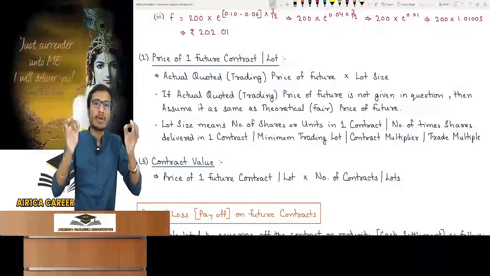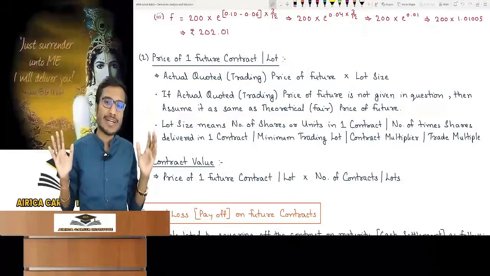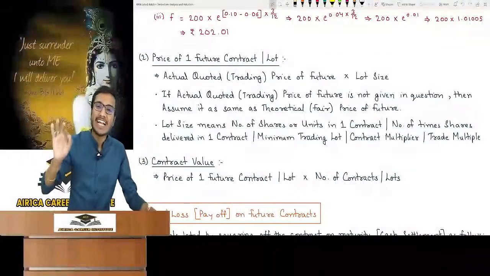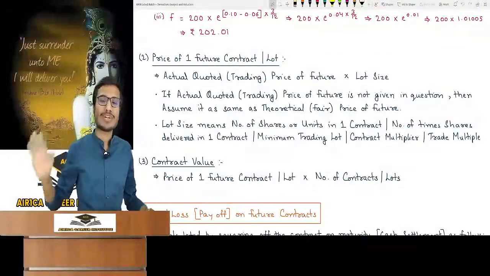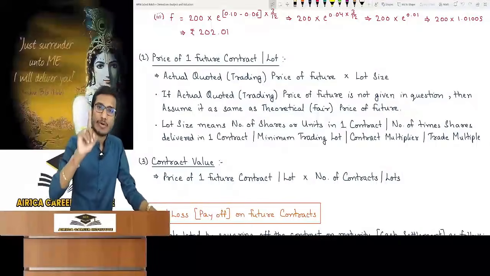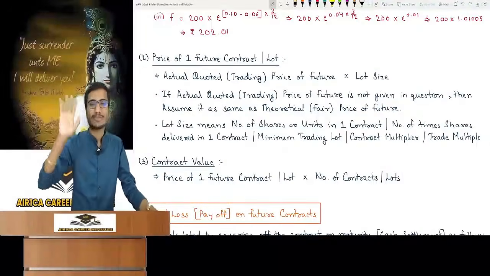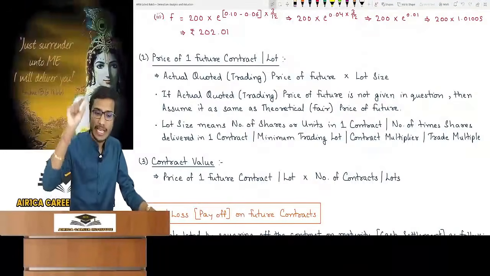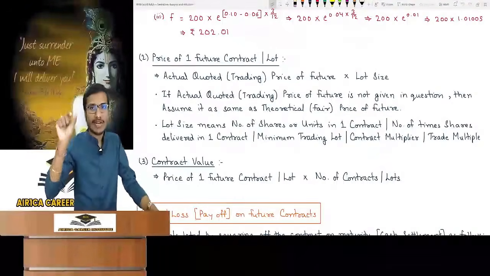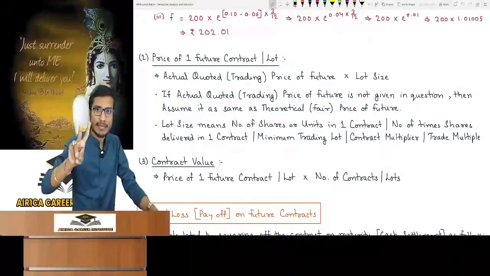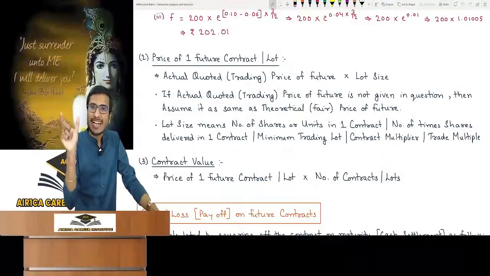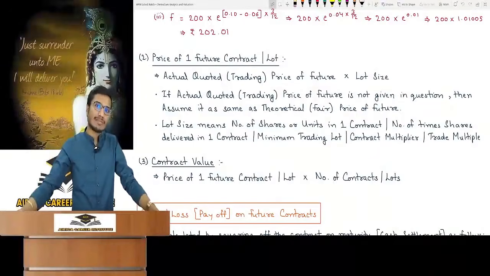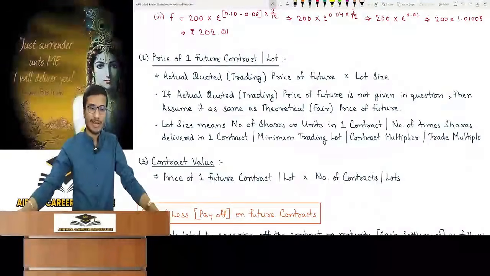He said that the minimum lot size is at least 50 shares, no less than that. That means you have to enter a future contract on at least 50 shares. Getting it or not? If you want to bet and get a contract, you have to enter at least for 50 shares. This is called lot size. Lot means contract. If you get the word contract or lot, both have the same meaning. So in any case, if I want to do a future contract, it will be of at least 50 shares. This is what the stock exchange guy told me about the market.